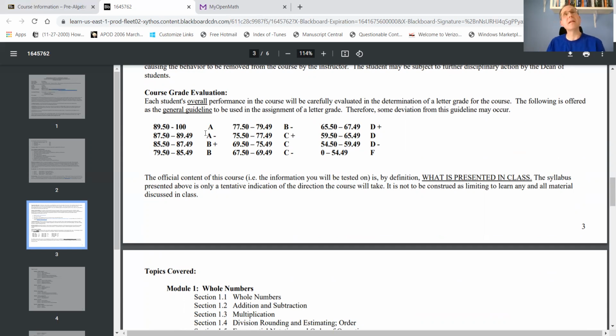And basically, since this is a developmental course, you have to get at least a C minus. So you need at least a C minus, and then you can go on to take Algebra 1. Okay, and a C minus is around a 67, although sometimes I'll lower that a little bit. But you have to get an average of somewhere in the mid-60s or higher in order to pass this course to go on to Algebra 1.